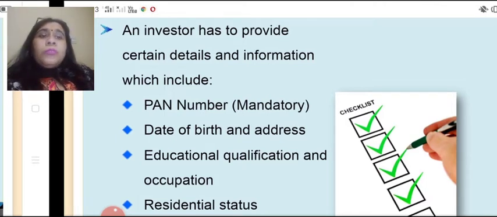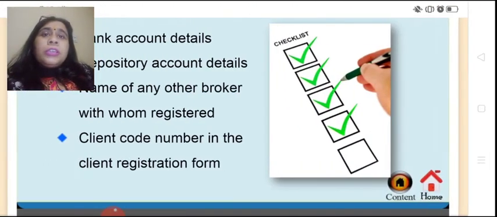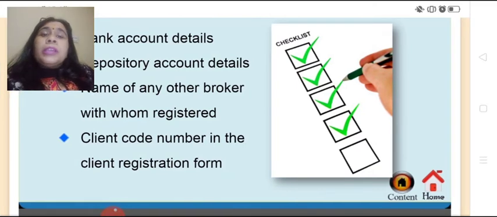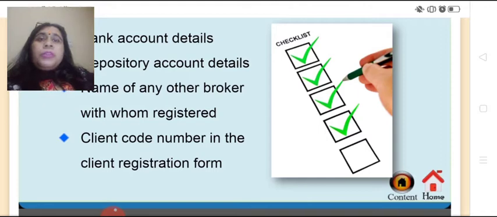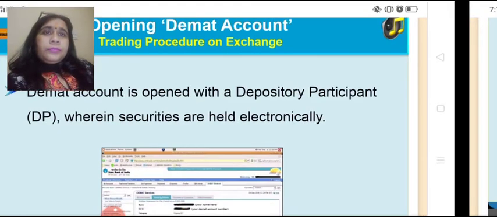Then educational qualification and occupation, residential status of the person, whether person belongs to the same country or he is non-resident Indian or NRI, bank account details, depository account details, name of any other broker with whom registered, client code number in the client registration form. So these are all the important information which are required to be provided by the client.